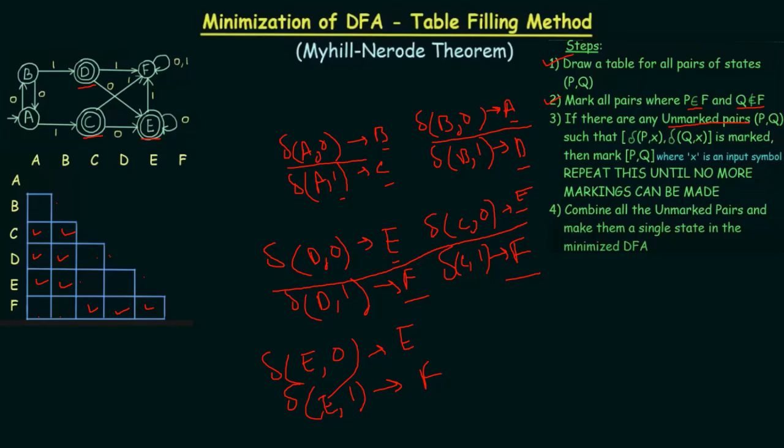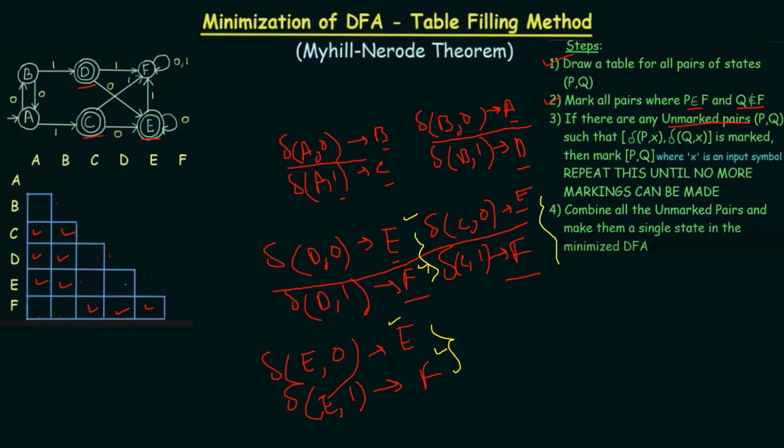Again you are getting the same thing as this one and this one, so you cannot mark them. Obviously there is no marking on E, E and F, F. Next up, this one, E and D. Also, if you look at E and D, you cannot mark them, as E, E and F, F are not marked.